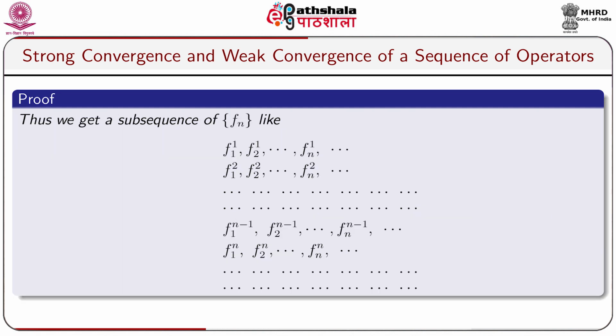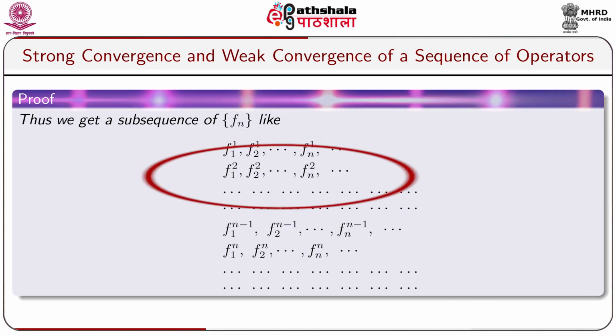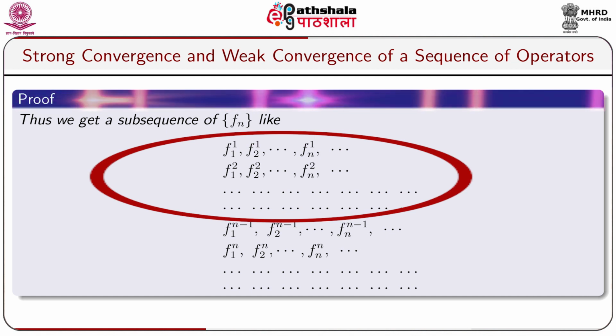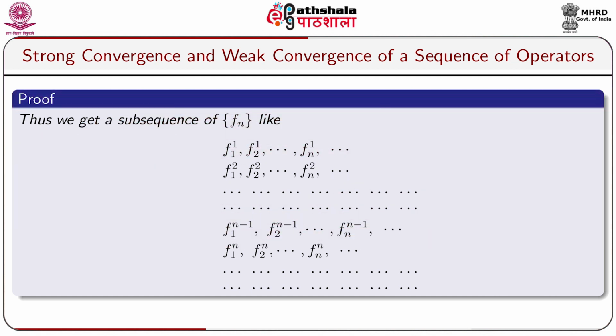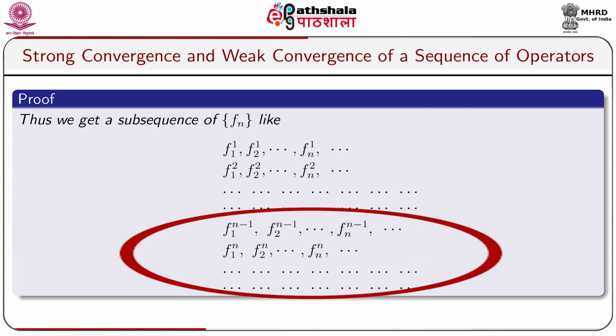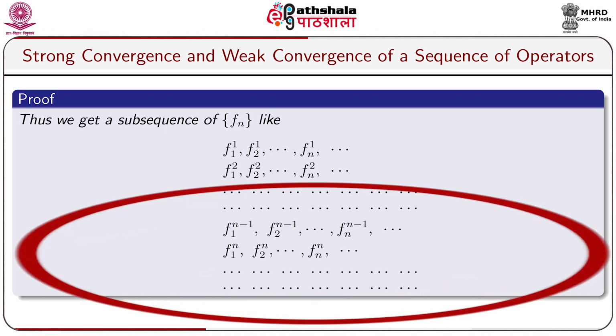Thus, we get subsequences of the sequence Fn like f11, f21, dot dot dot, fn1, dot dot dot, f12, f22, dot dot dot, fn2, dot dot dot. Continuing in this way, we get f1n, f2n, dot dot dot, fnn, dot dot dot and so on.